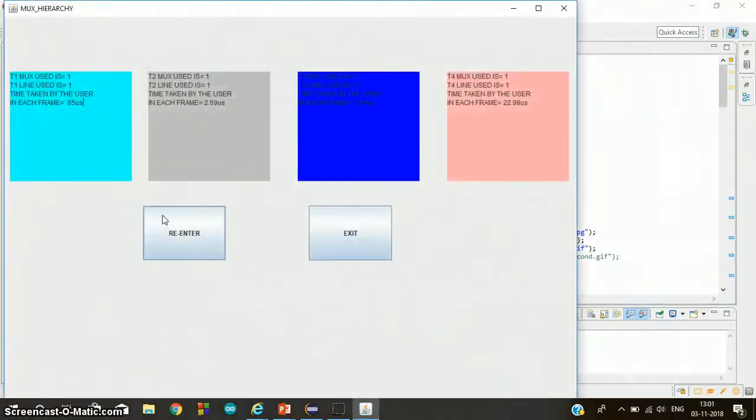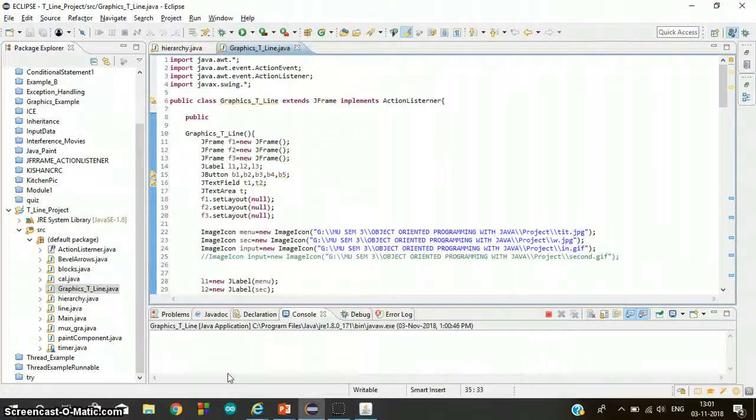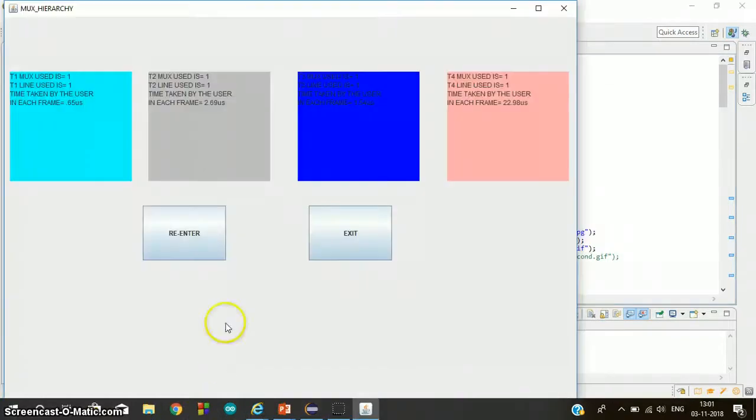As we see, the T1 mux used is 1, the T1 line used is 1, the T2 line used is 1, and the mux used in T3 and T4 is 1 in all cases. The time taken is 0.65 microsecond in T1, 2.69 in T2, 1.54 microsecond in T3 and 22.98 microseconds in T4.